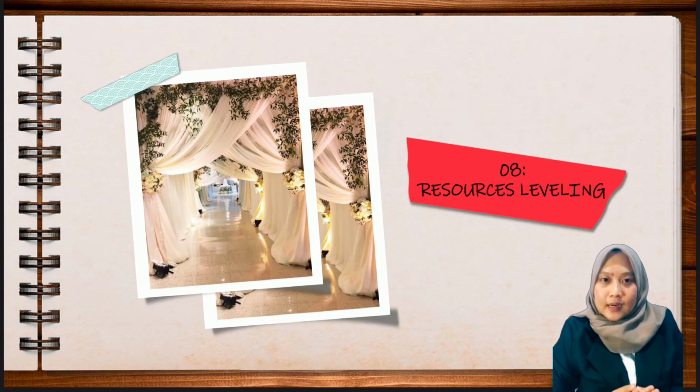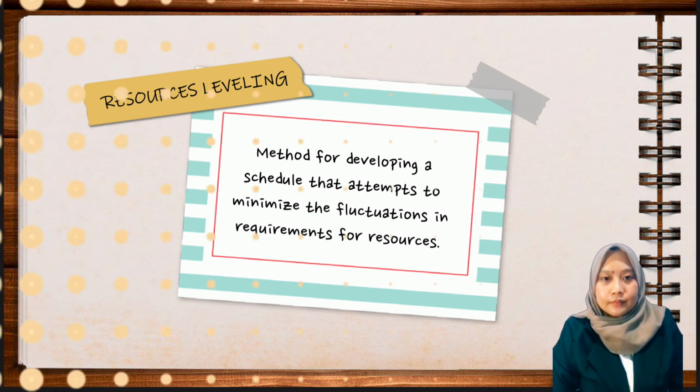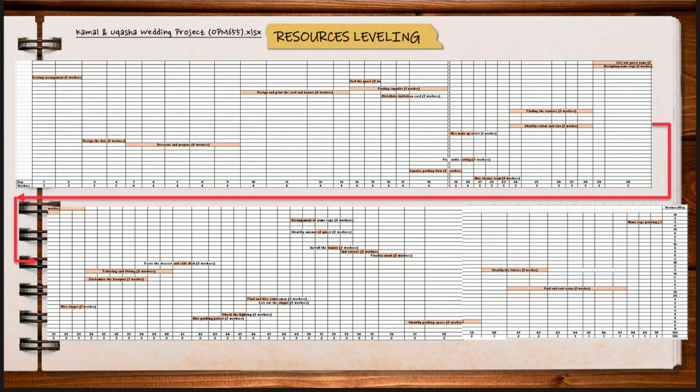Resource leveling. Okay, what is the meaning of resource leveling? It can be defined as a method for developing a schedule that attempts to minimize the fluctuations in the requirements for resources. This is our resource leveling of Kamal and Uqasha wedding project. As you can see, the place of activity is changed.